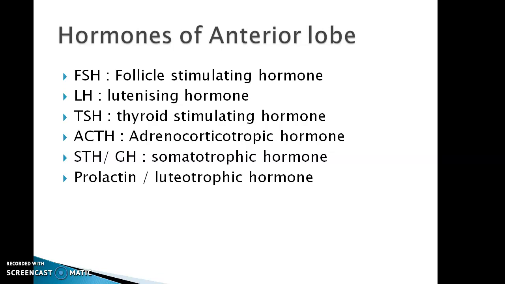Then the next is the TSH, that is the thyroid stimulating hormone. This hormone acts on the thyroid gland for secretion of its hormone. Three hormones that are secreted by the thyroid gland, they are thyroxine, triiodothyronine and calcitonin. The next hormone secreted by the anterior lobe of pituitary gland is ACTH, that is adrenocorticotropic hormone. This hormone stimulates the adrenal gland to secrete its hormones.